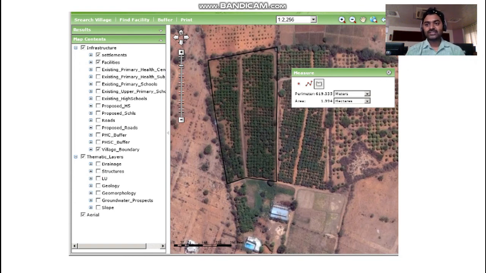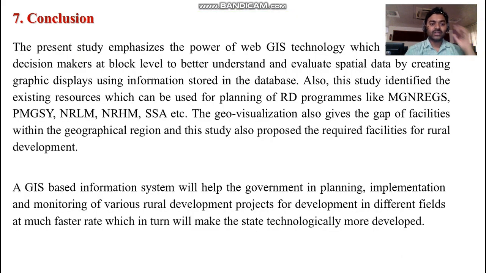The main focus is extracting the availability of existing resources, and then, according to that and government guidelines, proposing the infrastructure facilities or other land use land cover activities, the optimum land use land cover activities. Okay, this is the conclusion. I mentioned that this information system will help the government in planning, implementation and monitoring of various rural development projects for development in different fields.